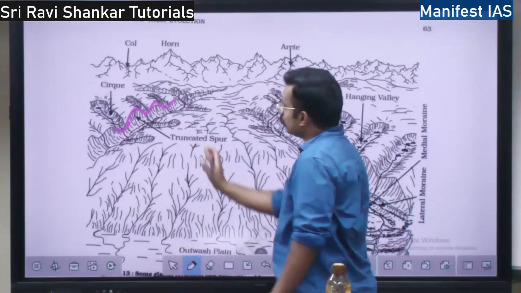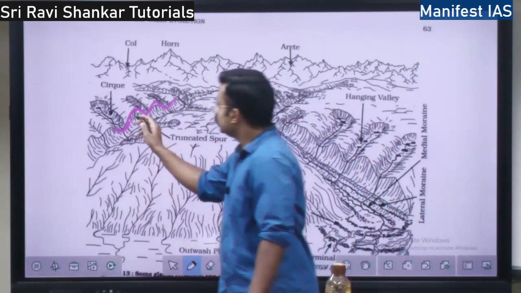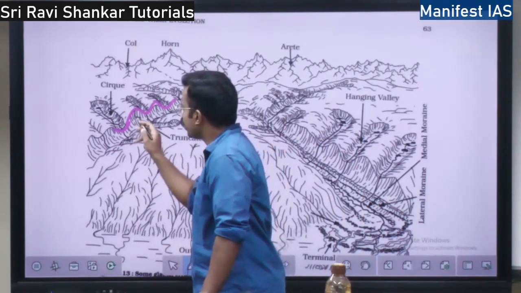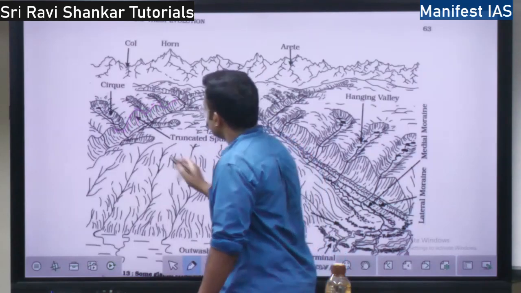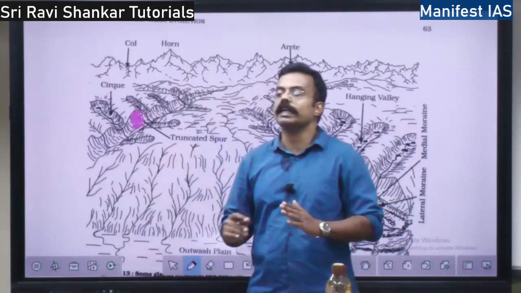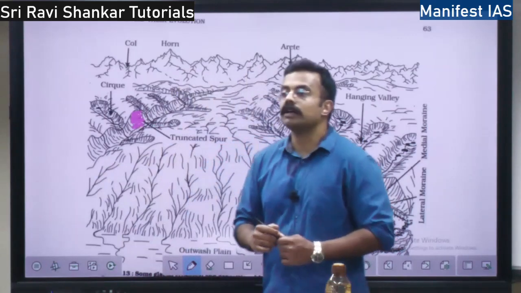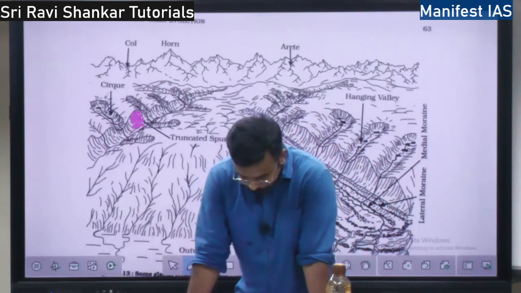Here there is one more concept called glacial spur. See this face. The face of the hanging valley is called a spur. It is in triangular form.